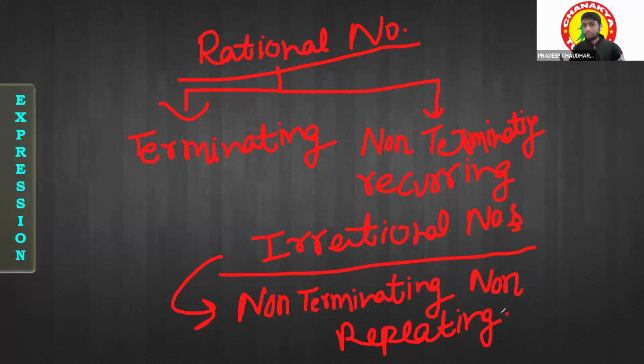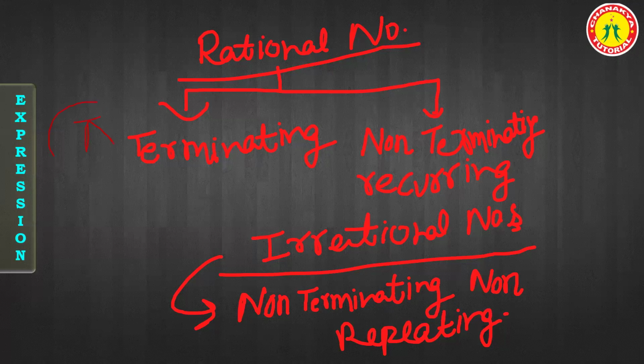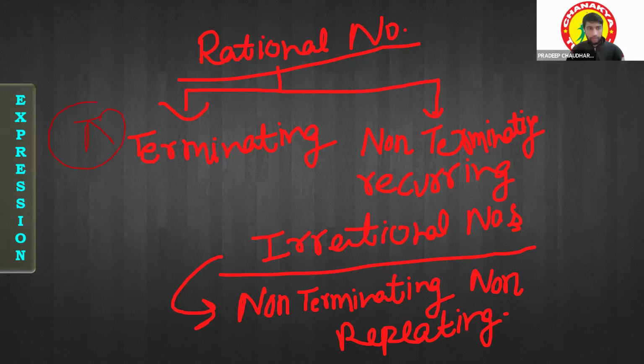Okay. So this was the quick introduction of the previous chapter that we have studied, called the number system. Fine. Would anyone like to tell me what pi is? Pi is irrational, sir. Okay. So if pi is irrational, can I write pi is equal to 22/7?